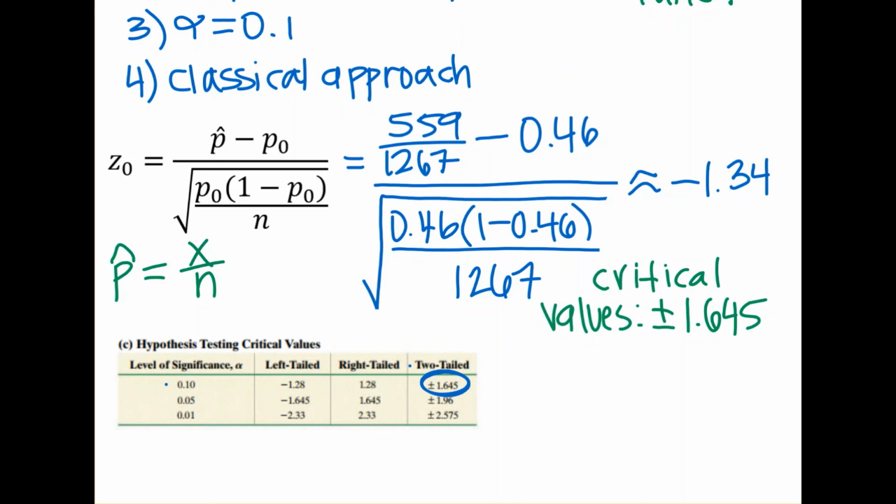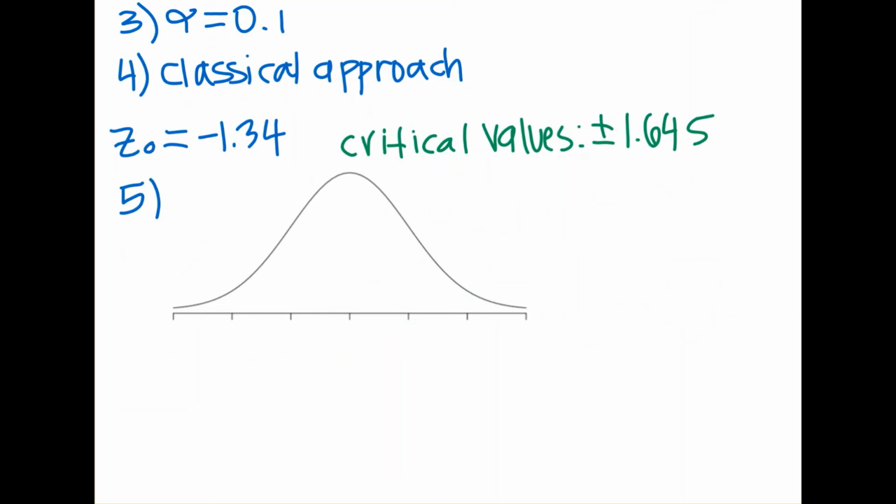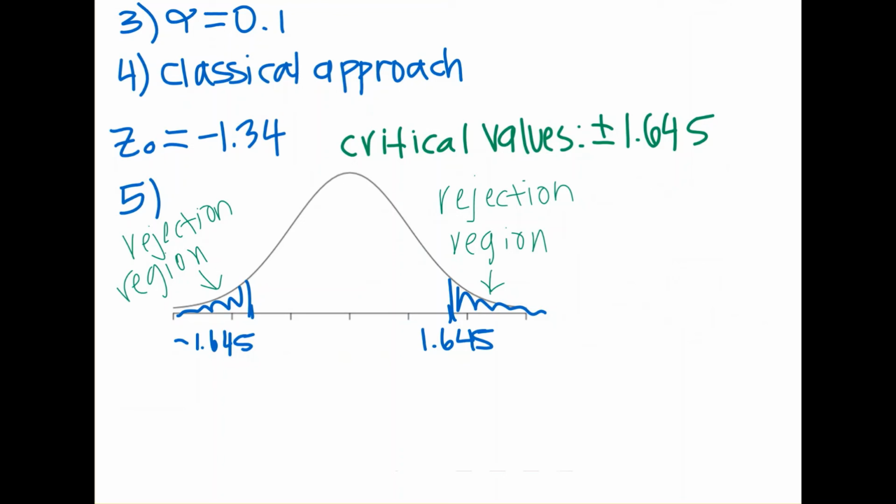Now let's draw a sketch. First, let's plot the critical values. Anything to the left of negative 1.645 or to the right of 1.645 is in the rejection region. Now let's plot z0, which is negative 1.34. Notice that z0, or negative 1.34, is not in the rejection region, so we do not reject H0.